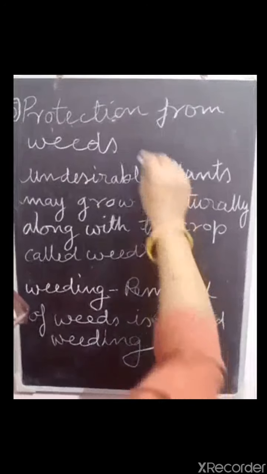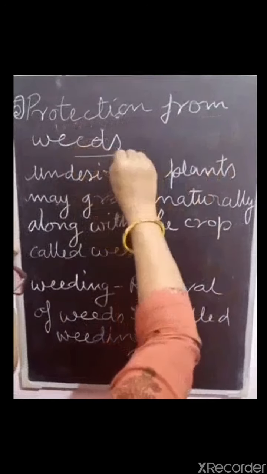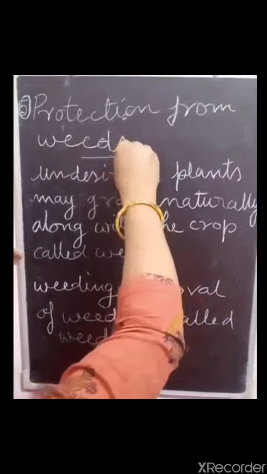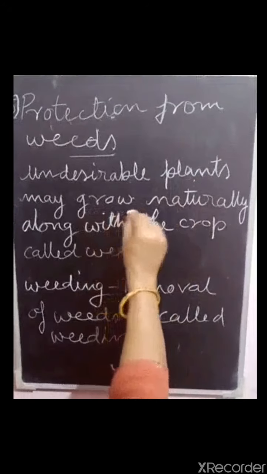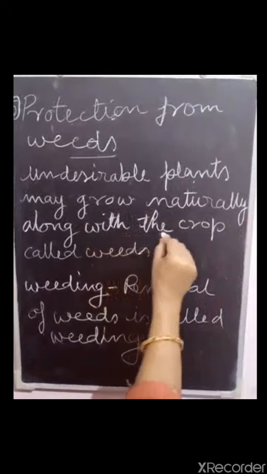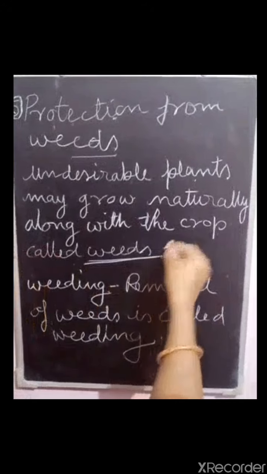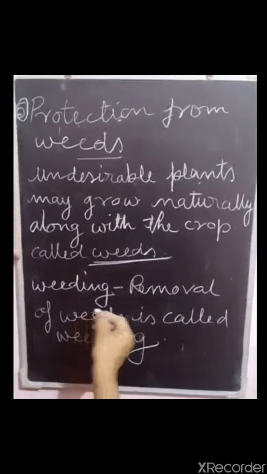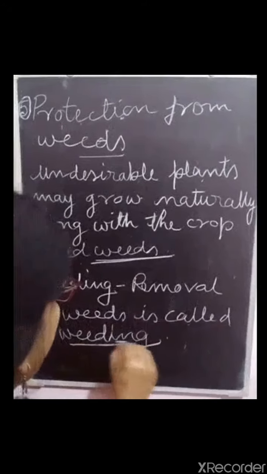In agricultural practices, the next step is protection from weeds. First the question arises, what are weeds? Undesirable plants that grow naturally along with the crop are called weeds. Removal of weeds is called weeding.